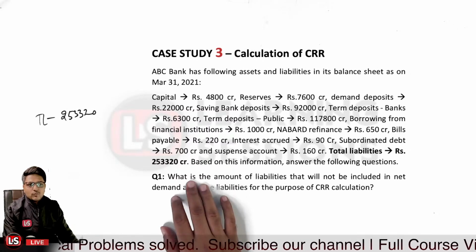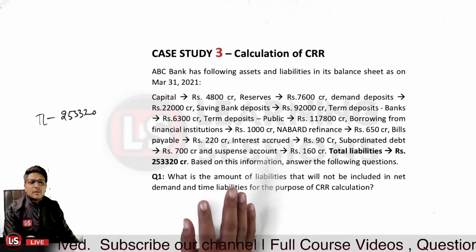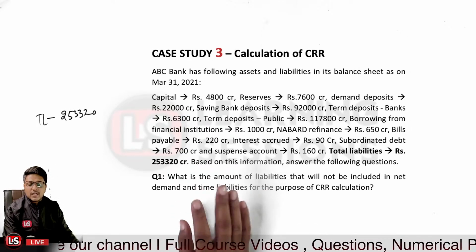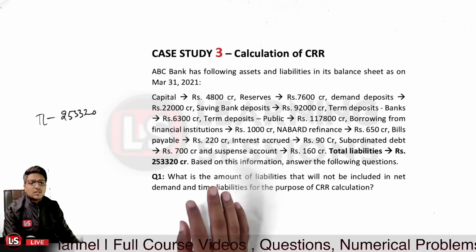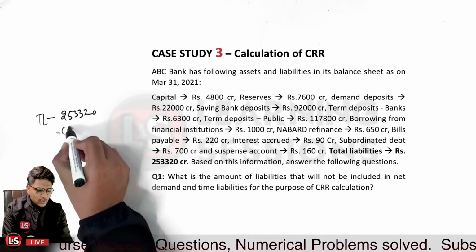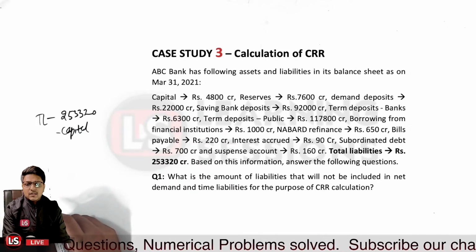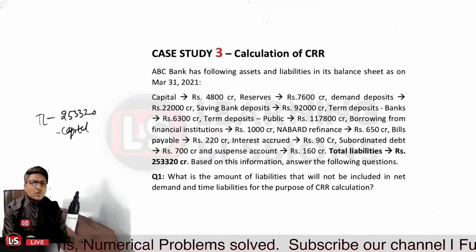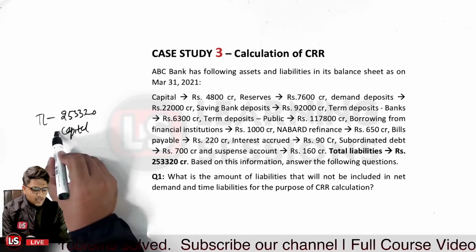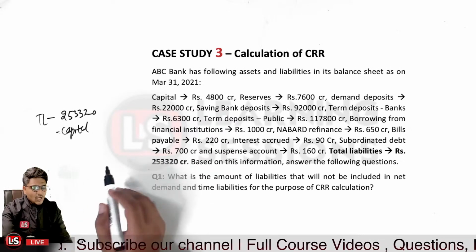So let me tell you that the paid up capital is not part of the CRR calculation. It is not part of the NDTL, that is the liabilities, for the calculation purposes. So capital amount is to be subtracted. I'm just writing it over here, capital amount is to be subtracted, and further it is related to, if there is any positive balance of the profit and loss account, that is basically not to be calculated.